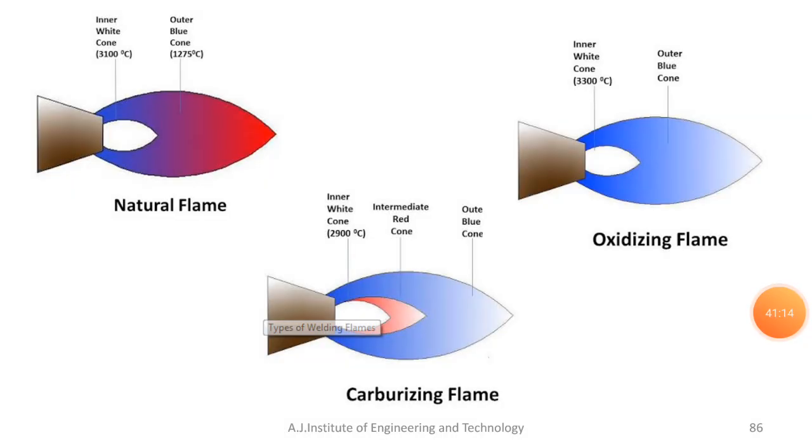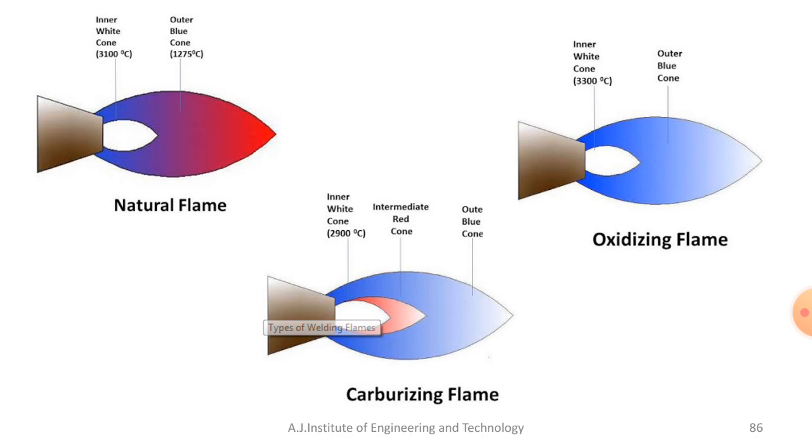The main chemical reaction that takes place while burning acetylene: 2 volumes of acetylene mix with 5 volumes of oxygen, so you'll get a lot of heat, along with water, H2O, as a byproduct, along with carbon dioxide.